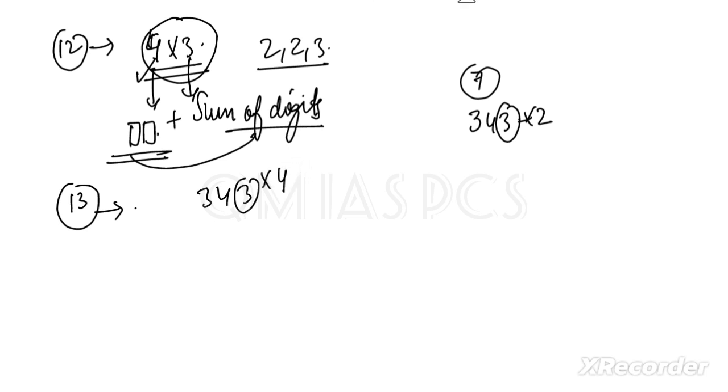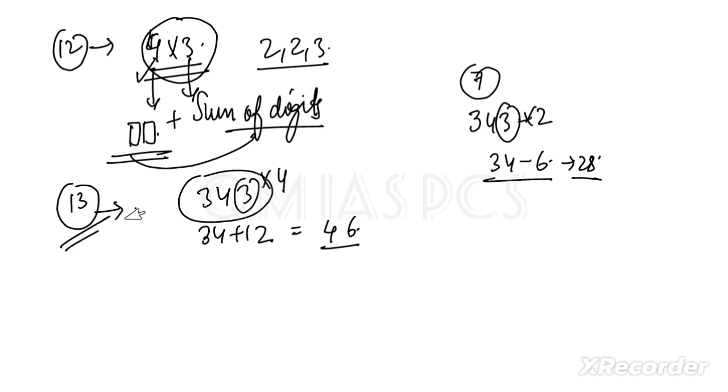Clear? And again, for 7 we subtracted and got 28, but here we have to add. And we will get 46. So 46 is not divisible by 13, so the complete number is not divisible by 13. Here 28 is divisible by 7, so the complete number is divisible by 7. Till 13 we have discussed, because I think till 13 is important. After that, 14, 15, 16, 17, 18 are not that important.